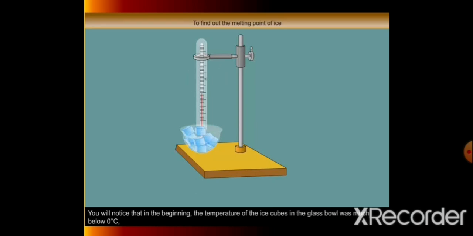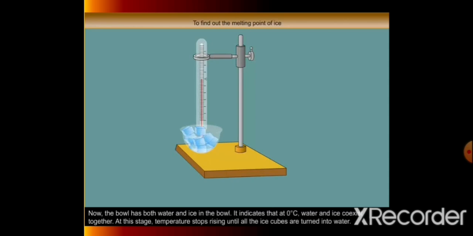You will notice that in the beginning the temperature of the ice cubes in the glass bowl was much below 0 degrees Celsius. But later on the temperature starts rising towards 0 degrees Celsius, and when it reaches 0 degrees Celsius some water gets collected at the bottom of the bowl. Now the bowl has both water and ice in it. It indicates that at 0 degrees Celsius water and ice coexist together.